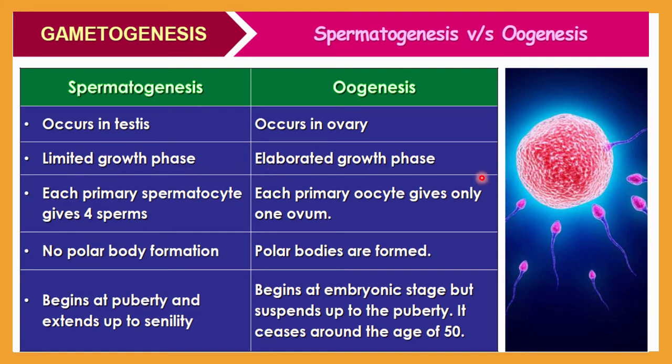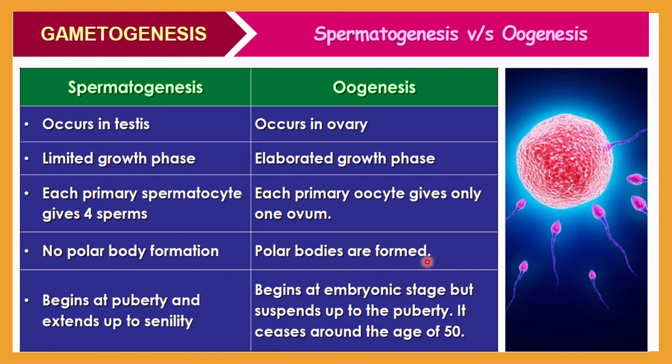Here each primary spermatocyte will give you 4 active sperm cells. But here, each primary oocyte will give you only 1 ovum. The rest 3 will be polar bodies that will not be utilized for the fertilization process. So only 1 ovum will be obtained here. Here no polar body formation is there, but here polar bodies are formed.